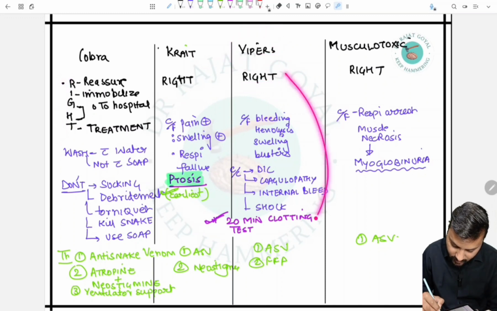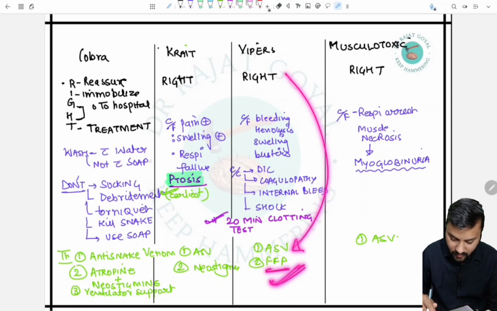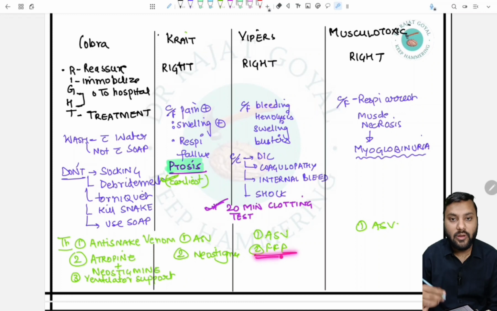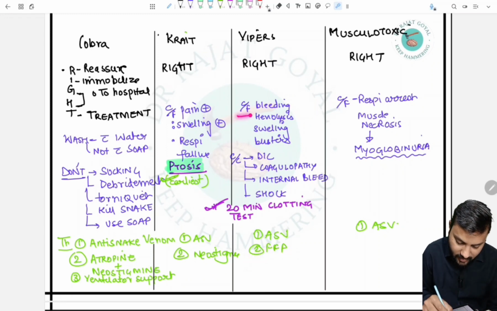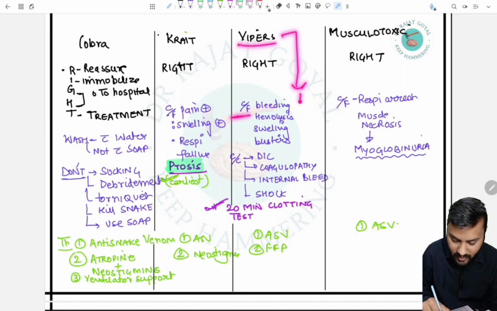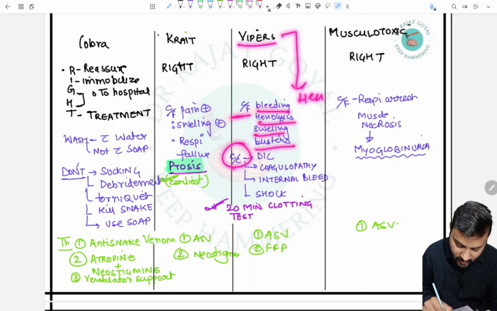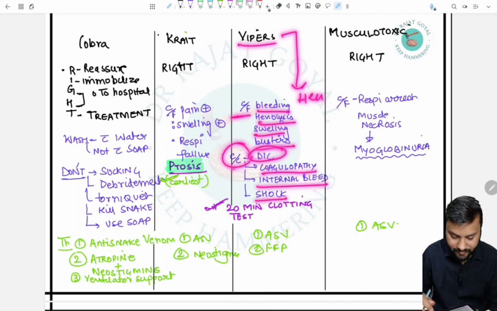The final treatment is anti-snake venom and fresh frozen plasma. Fresh frozen plasma, because hemolysis occurs in this, so we have to give fresh frozen plasma. And the clinical feature in the viper bite, because it has a hemolytic toxin, is that it will lead to bleeding, hemolysis, swelling, blisters, and the complications can be DIC, coagulopathy, internal bleeding, and shock.